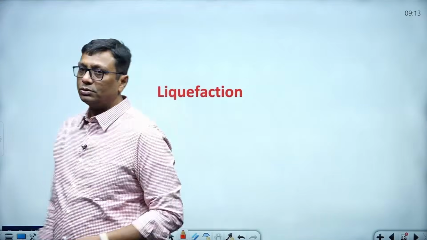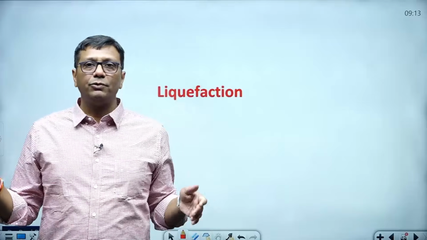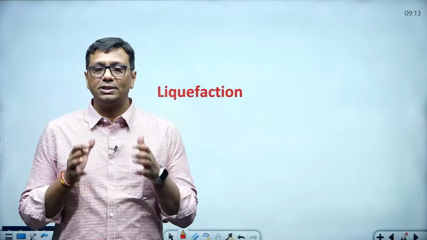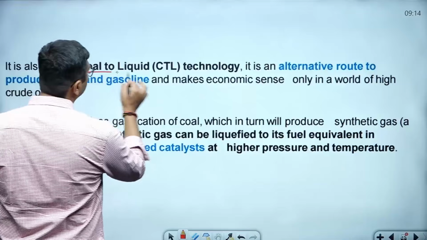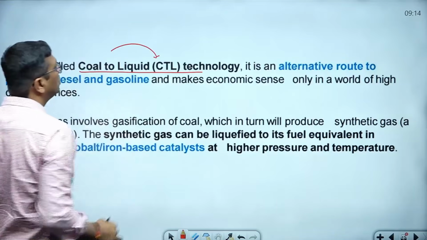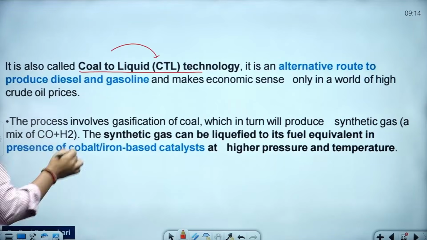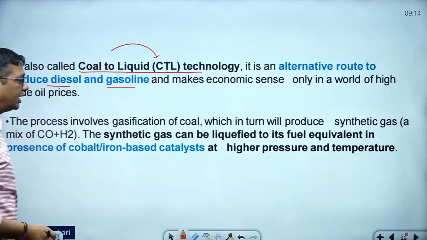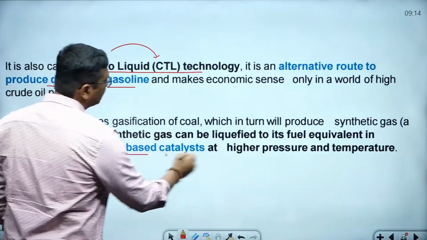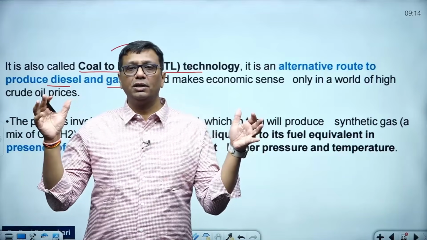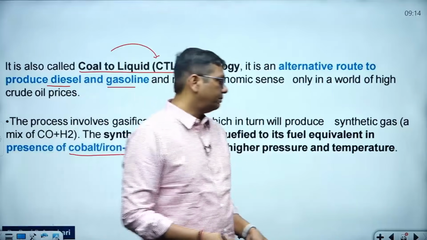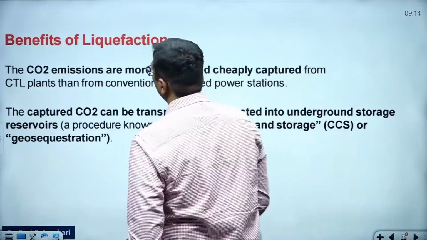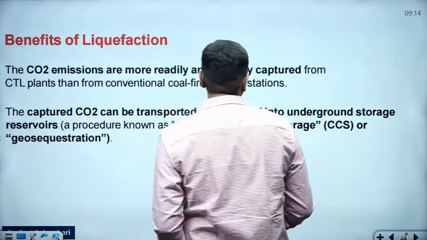Liquefaction, I told you guys: whatever comes through coal gasification, you just take it in a container and pressurize it in the presence of a certain catalyst, and finally you will get petrol and gasoline. So overall it's a procedure that we use to convert coal to liquid, as an alternative route to produce diesel and gasoline, that is petrol, as you know very well. And these cobalt and iron based catalysts, as I told you, we take the result of coal gasification, compress it, and it converts into liquid form.